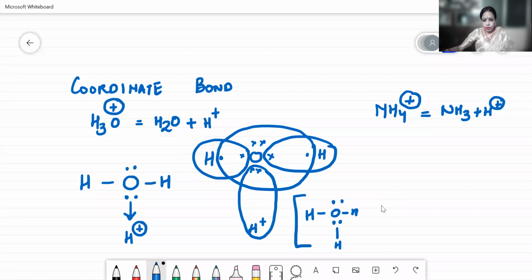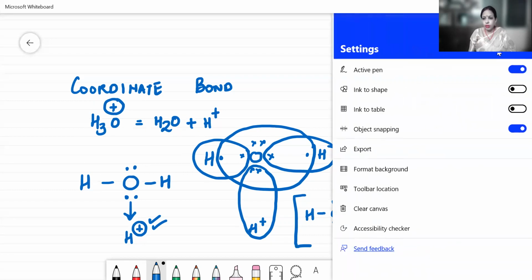But if you are showing all three as hydrogen atoms, you have to use a positive charge outside the bracket. Children, if you are not mentioning this positive charge, then it will represent a hydrogen atom. And if it represents a hydrogen atom, then under no circumstances will your hydrogen atom accept 2 electrons, because it only requires 1. So I hope the structure of hydronium ion is clear to you all.